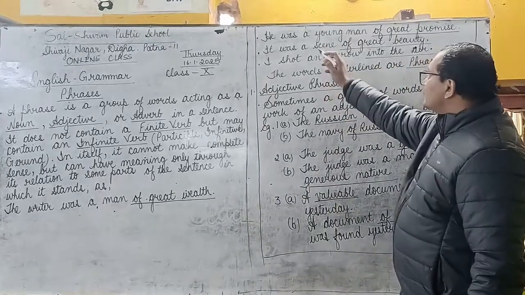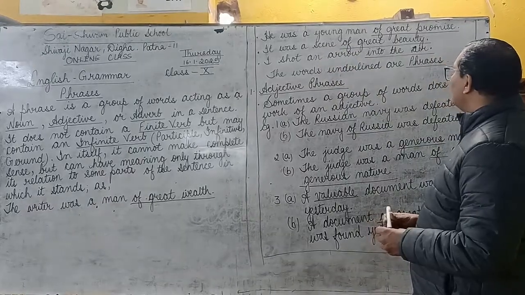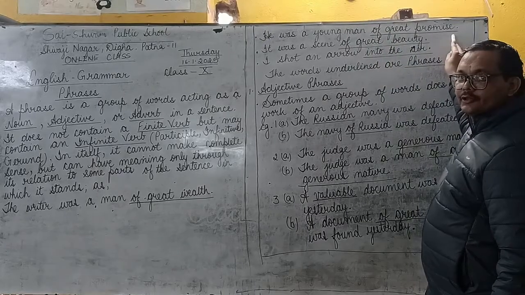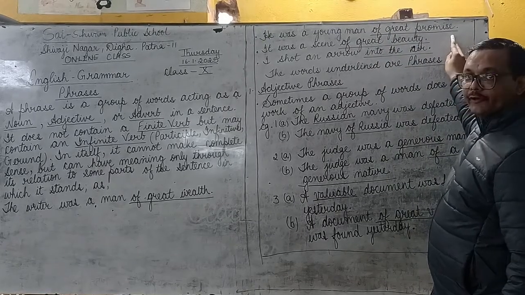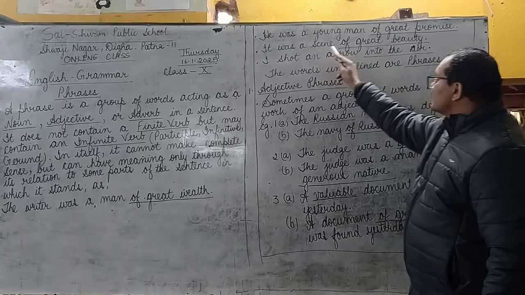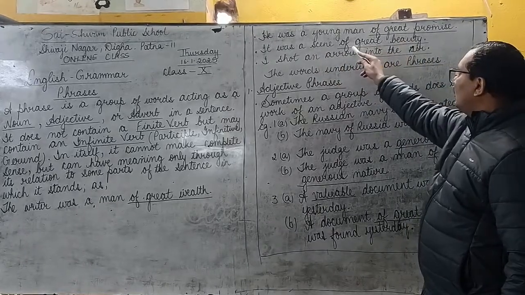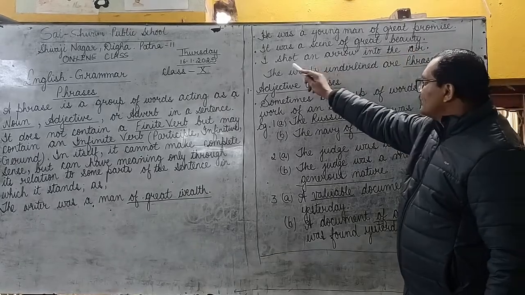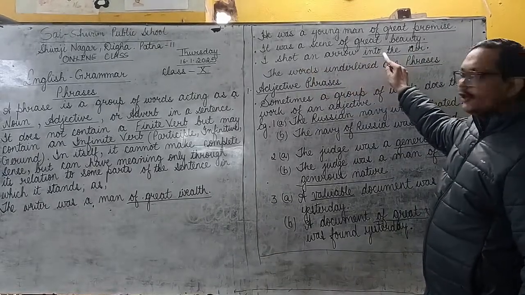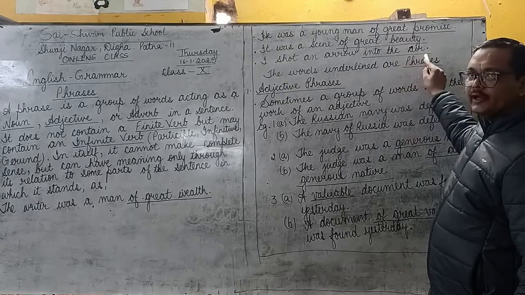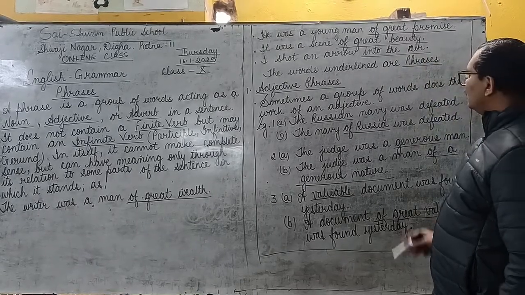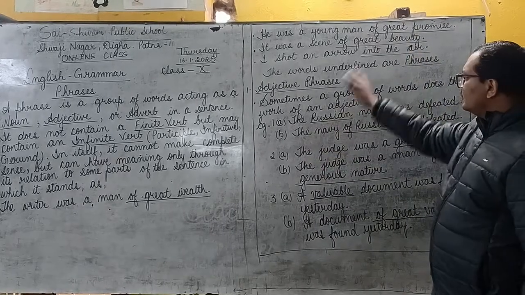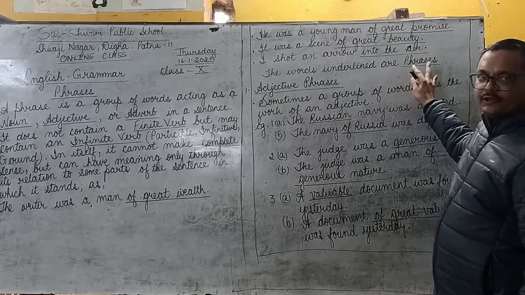The second example is, he was a young man of great promise. So, of great promise is also a phrase. It was a scene of great beauty. Of great beauty is also a phrase. I shot an arrow into the air. Into the air is also a phrase. Now, the words which have been underlined in these examples are phrases.